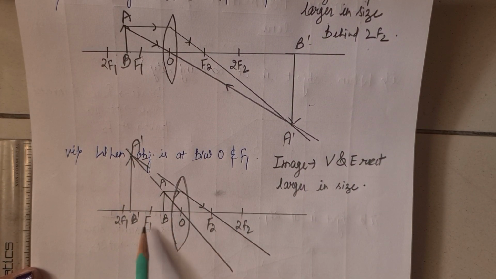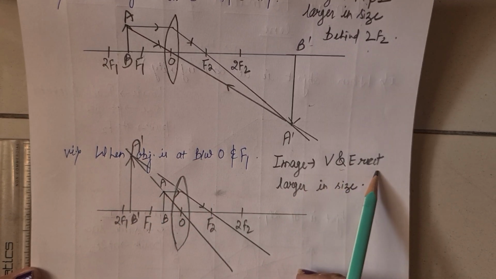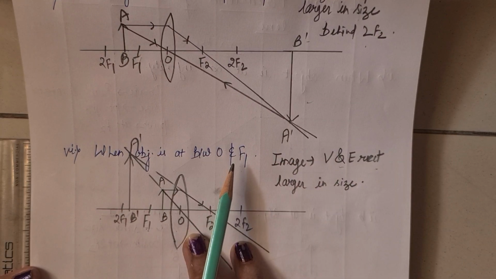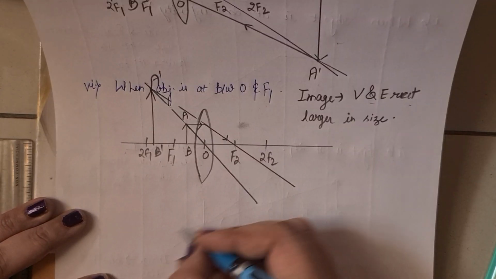It is the very important case. Here the object is between F1 and O, this one, and the image is behind this. That means virtual and erect. Done.